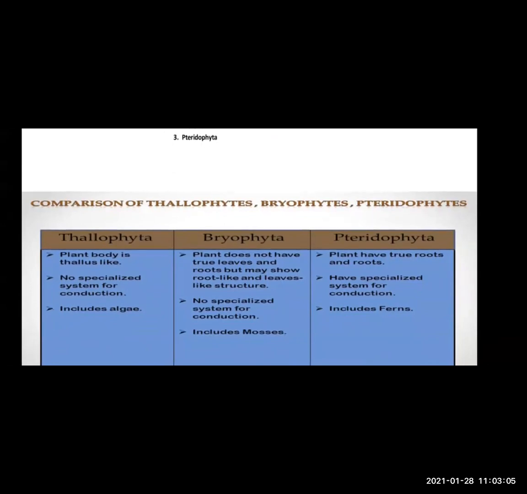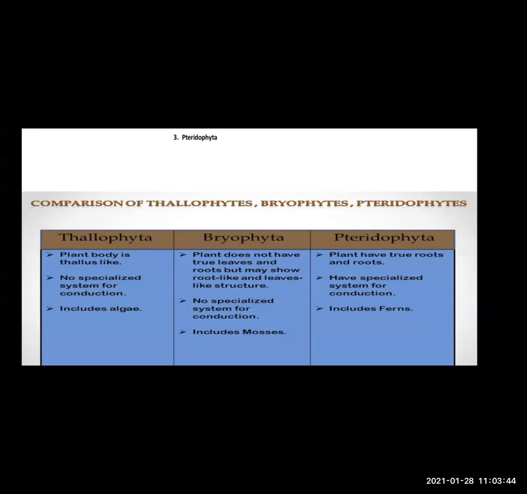Let us see how these three divisions are different from each other. If you see Thallophyta, see the first point. The plant body is thallus-like. It looks like a leaf, but it is not so well developed. Whereas Bryophyta, they do not have true leaves and roots, but they do have root-like or leaf-like structures.